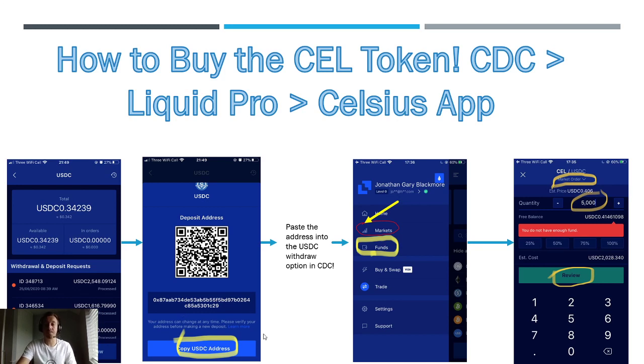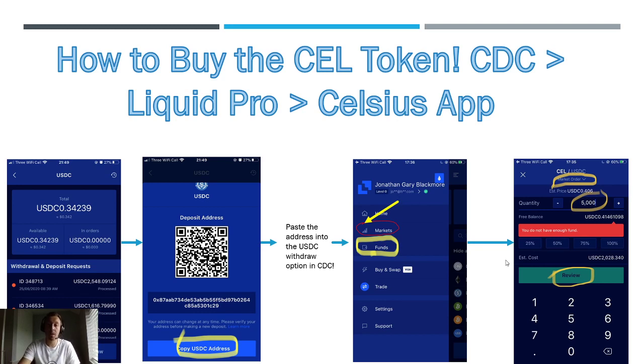Copy the address. Go back to Crypto.com, USDC wallet. Click withdraw and do the exact same process. Add in the new address, give it a name, Liquid Pro USDC. Do the confirmation, then send your crypto across.